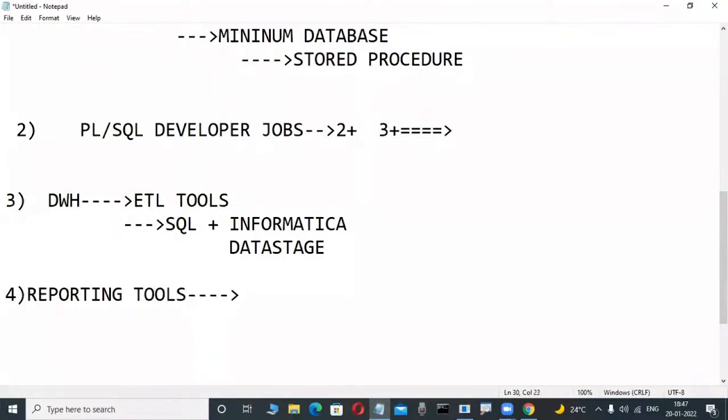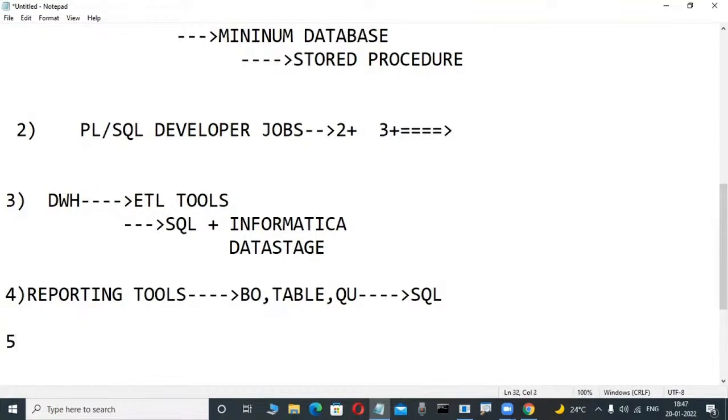Suppose in Oracle-related tools, BOS, OBI. Nowadays these type of tools are there, Tableau, QlikView. These are easy ways to get jobs, and a minimum basic SQL knowledge is required. Those persons also are learning these courses only.